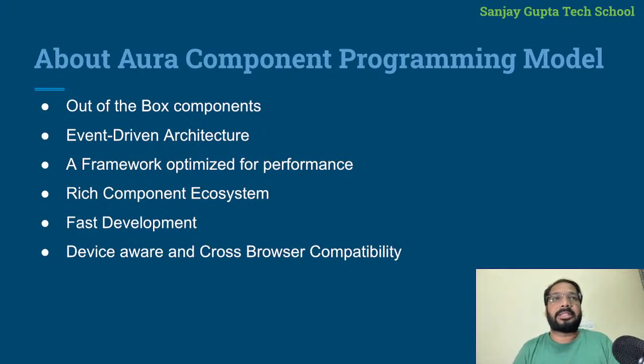This is known as event driven programming or event driven architecture. In the Aura component model, we have event driven architecture, right? In Aura, event driven architecture works between more than one component. If you want to interact between these components, we can use event driven architecture. Then Aura is a framework optimized for performance.